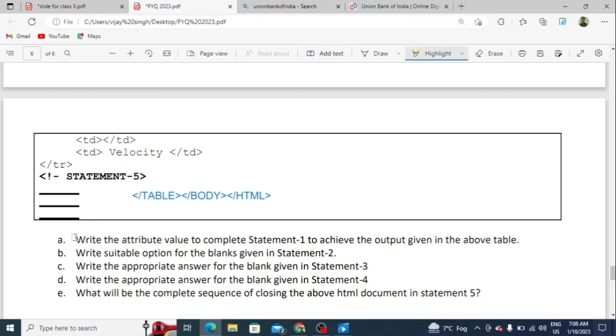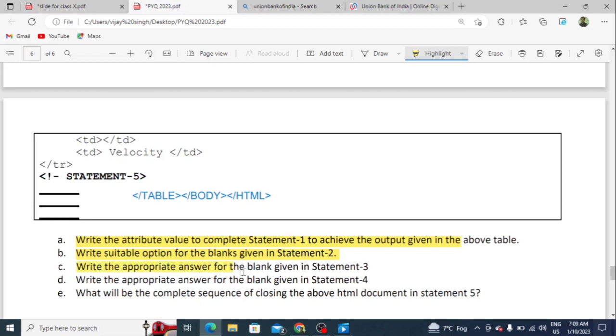Write the attribute value to complete statement 1 to achieve the output given in the above table. Students, in statement 1 you have to write border. Write the suitable option for the blank in statement 2. Students, in statement 2 you have to write the simple table heading, meaning the table name. So students, the table name will be written in the caption tag.